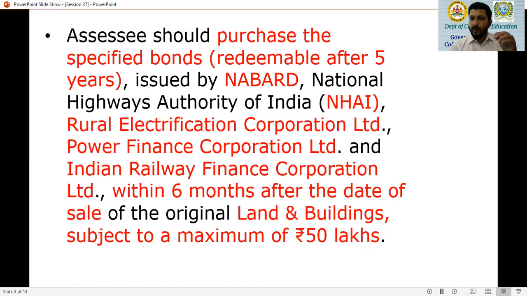That is from the date of transfer of that original land or building, the SSE must purchase specified bonds of